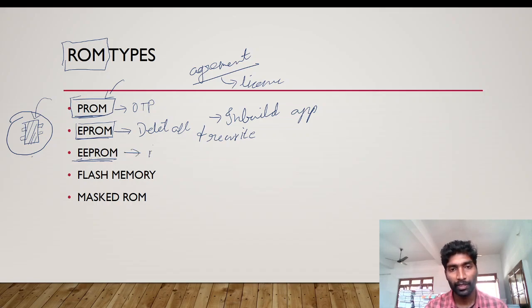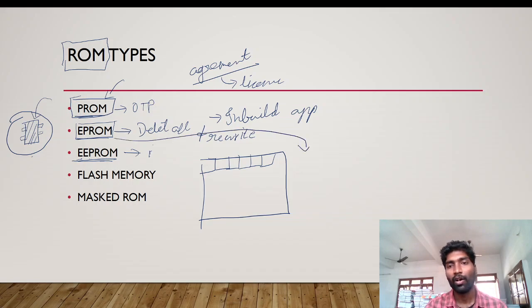Just to see, this is a storage place. We can delete small blocks. But with EPROM, we have to delete all. Here we delete small blocks. So this is the difference between EPROM and EEPROM.